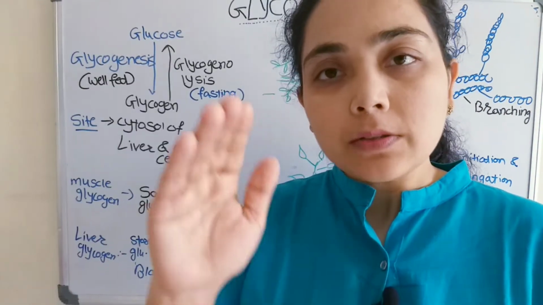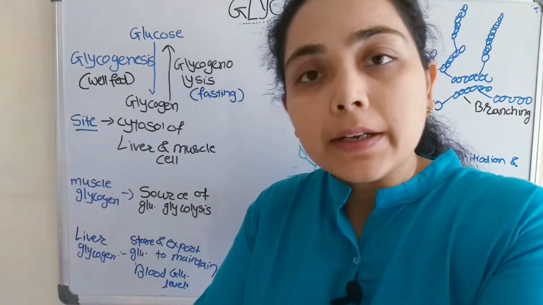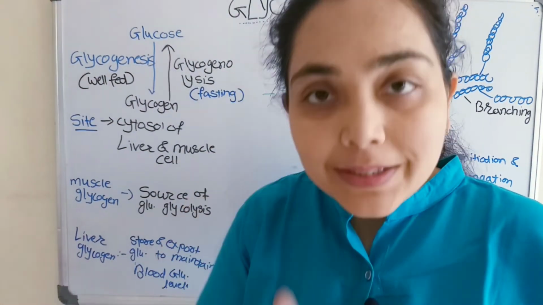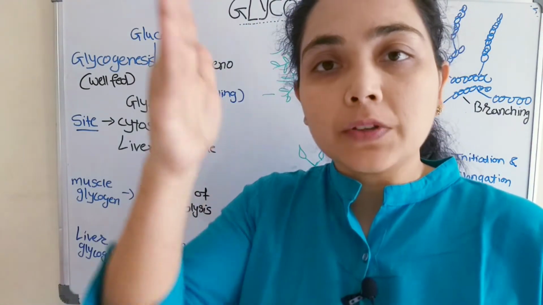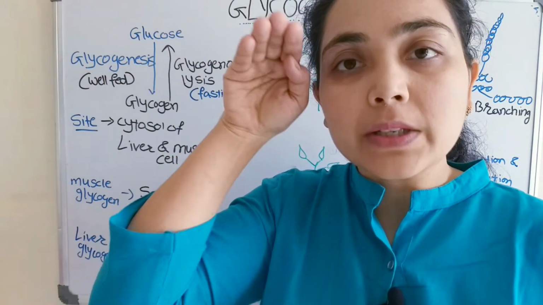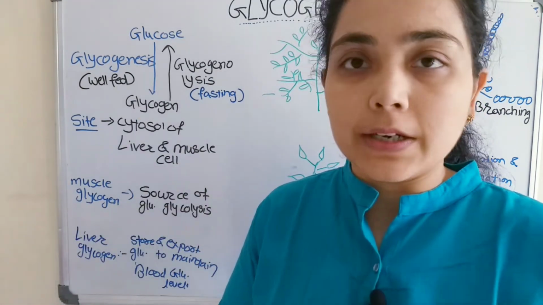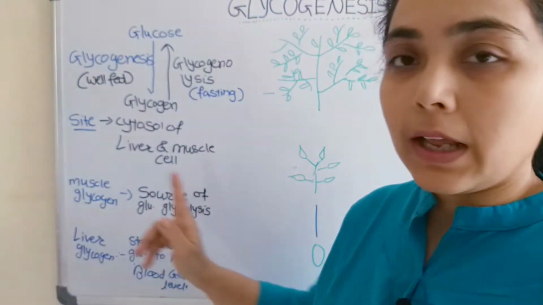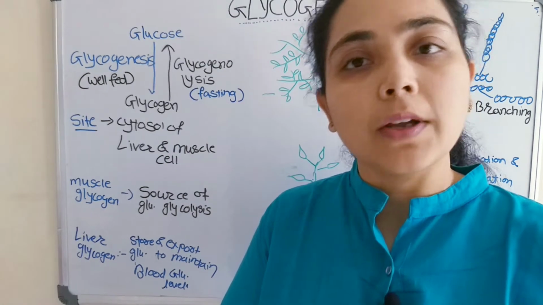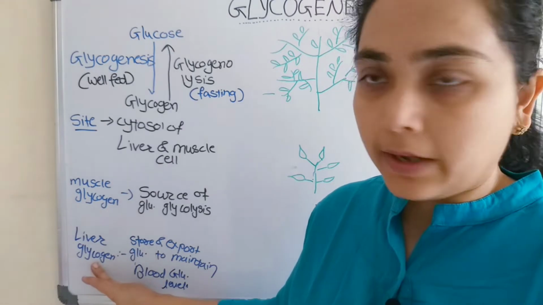Liver glucose molecules, after the breakdown of glycogen, will enter into the circulatory system and will be available to various vital organs. But the muscle glucose, which we get after glycogen breakdown, is present only in the muscle cell for glycolysis, or will act as a source of energy in the muscle cell. After glycolysis, energy will be released and it will be utilized by the muscle cells for their activity. So there is a difference between the muscle glycogen and liver glycogen.